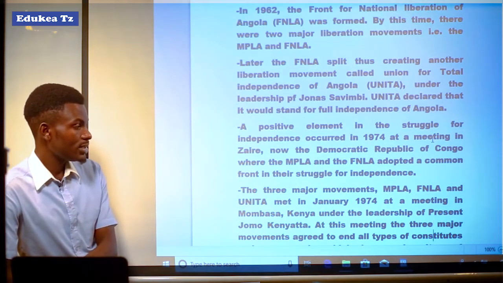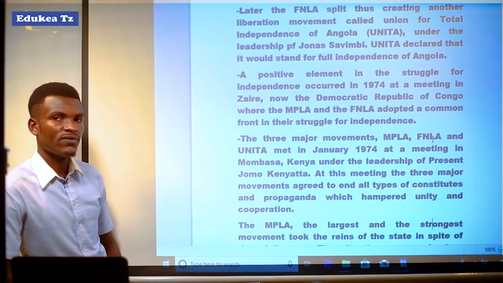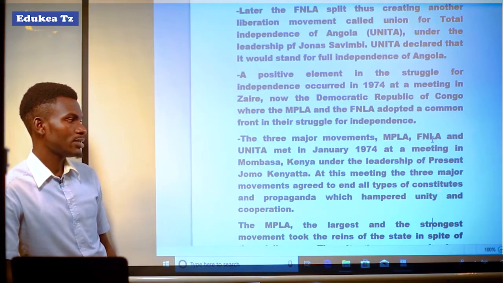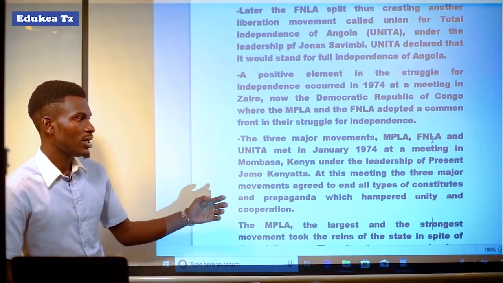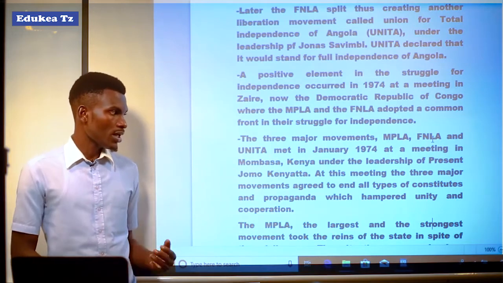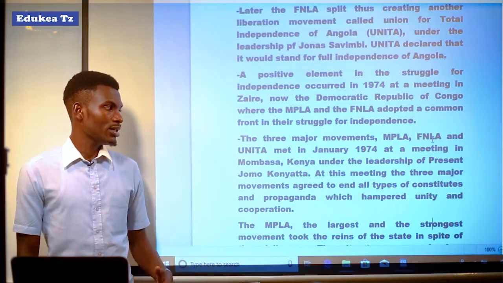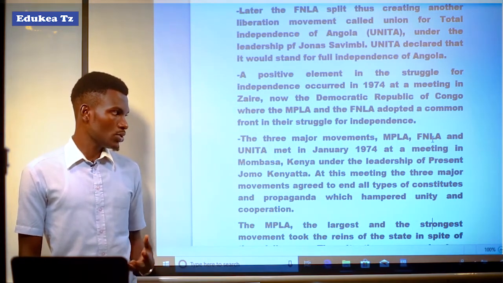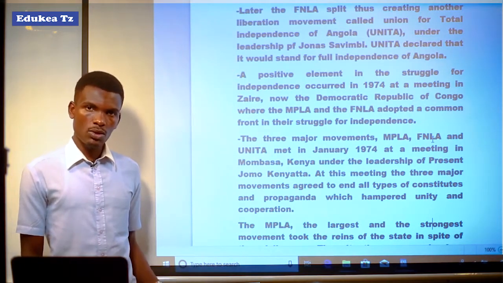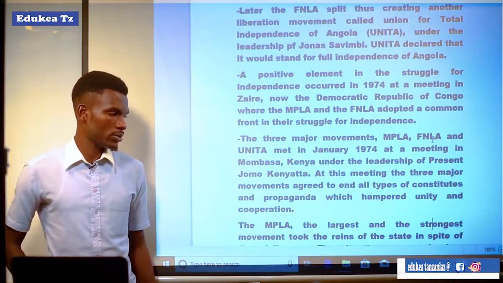And at this meeting, the three major movements agreed to end all types of contests and propaganda which hampered unity and cooperation. It means that following the meeting held in Mombasa, Kenya, all three nationalist movements agreed that they had to stop the contests and the propaganda which were hampering the unity and the cooperation among them to attain their self-rule.